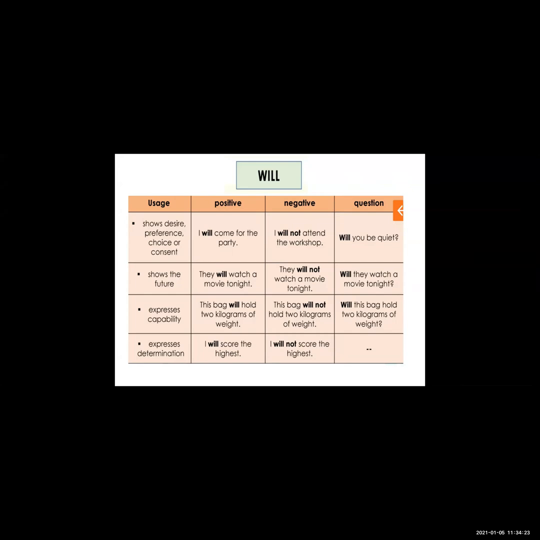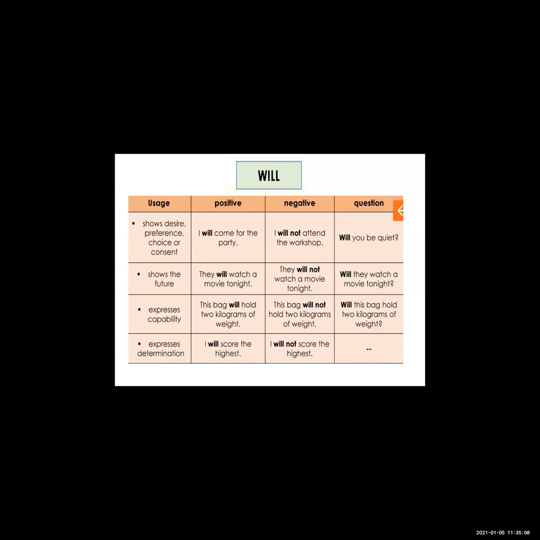Okay. See the first example: I will come for the party. Here the sentence is showing the desire that he will come for the party. So this is the positive sentence. It's his wish that he will come to the party. Now see negative: I will not attend the workshop. And see the question: will you be quiet? So this is the question sentence by using will.